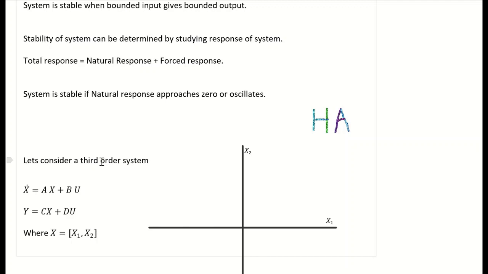Now let's consider a second order system which has two state variables x1 and x2, represented in the state variable form: x dot is equal to Ax plus Bu, and y is equal to Cx plus Du. For checking the natural response, we have to solve differential equations.